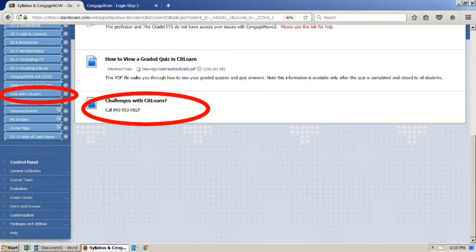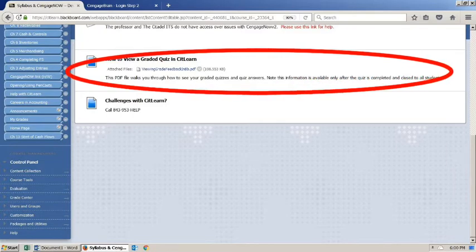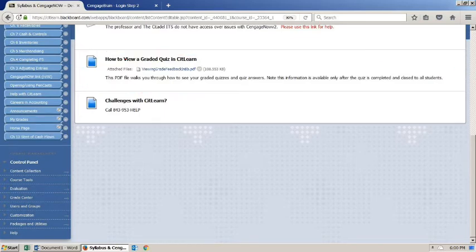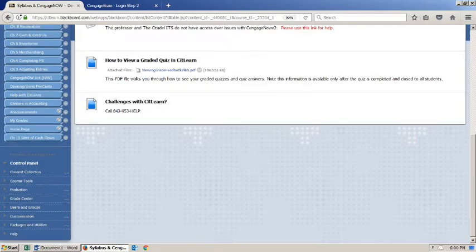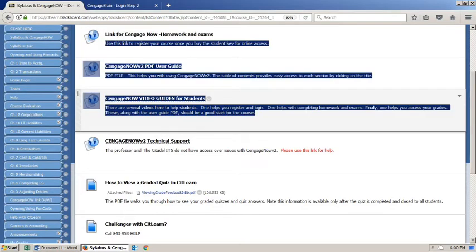And finally, a lot of students want to know, once a quiz has been graded, how can they view it to see what the accurate answers are? Well, this only can occur after the close date. So that's located here, how to view a graded quiz in CitLearn. If you have any questions about how to view graded homework on Cengage Now, that information is going to be found on one of these two locations.